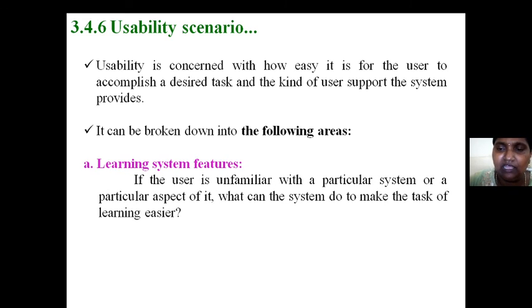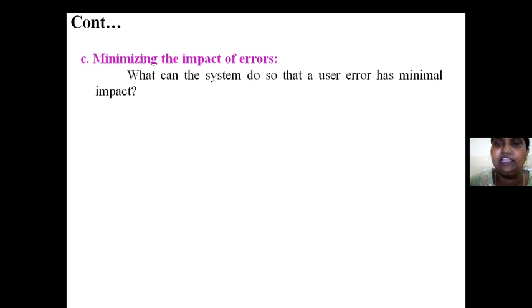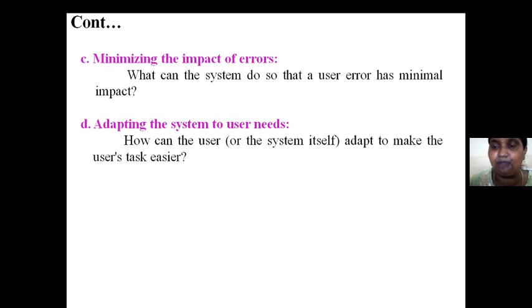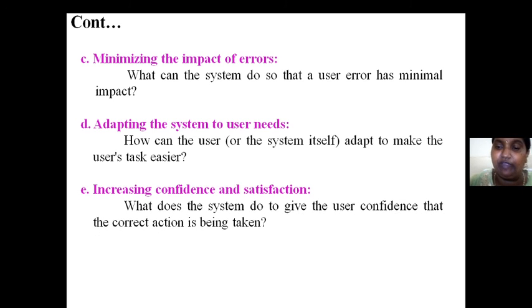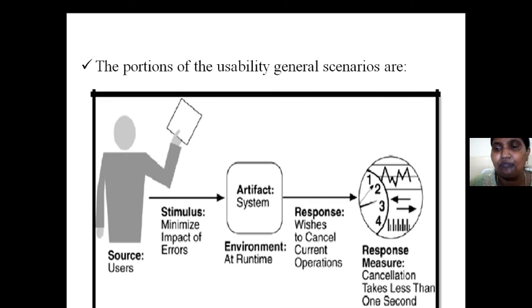See this. The user should learn system features and use the system efficiently. There should not be any problems or errors in the system. As per the user's needs, the system has to adapt, and the user has to get better confidence and satisfaction. If that is the case, your usability is very, very good. An example is that usability is used by users only. The main motto of this scenario is to reduce errors. The environment is runtime. The artifact can be the system or a process; both are possible.